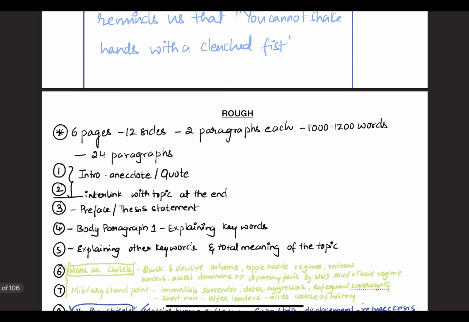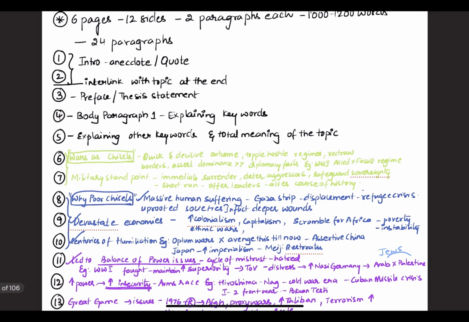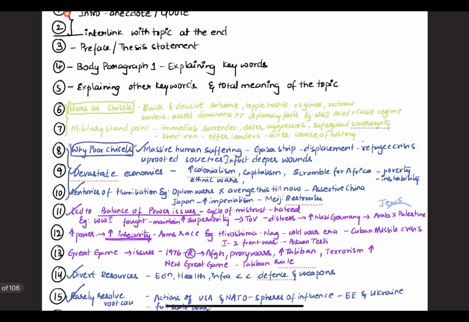This way I planned my 22 paragraphs. By the time you come to 4 paragraphs, 2 pages are done and the third page is going to start. So the interpretation of the topic is done. Now we have to get into the core arguments, that is, why wars are poor chisels, or why war is considered a chisel. First we will have to establish why wars are chisels and then why poor chisels. Here do not use side headings. This is for your understanding that I have written this. So I have framed 2 paragraphs only for this one.